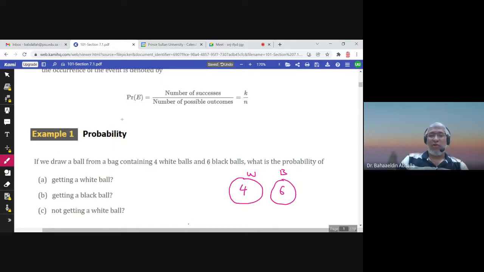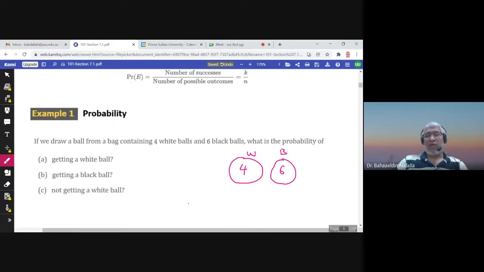According to this formula, what is the number of successes? What is the number of white balls? I can say the probability of white, where the event is a white ball. How many white balls are there? 4. And the number of possible outcomes in general, how many balls? There are 10 balls in general.